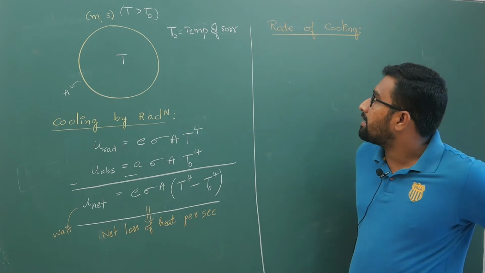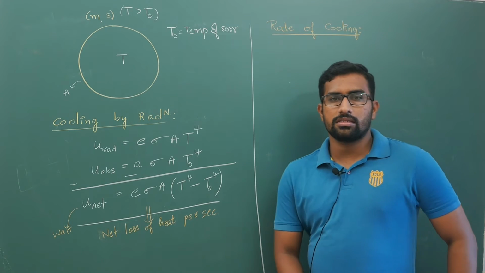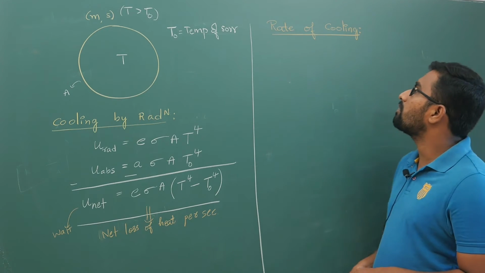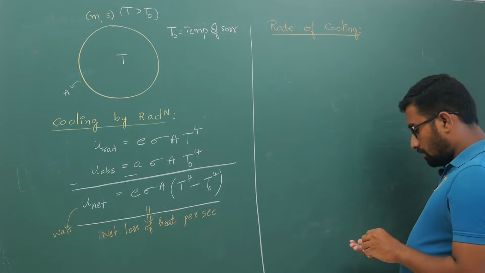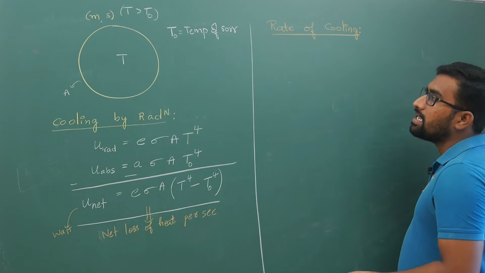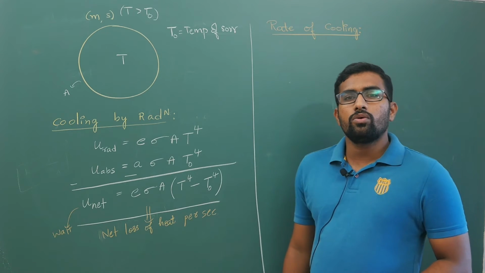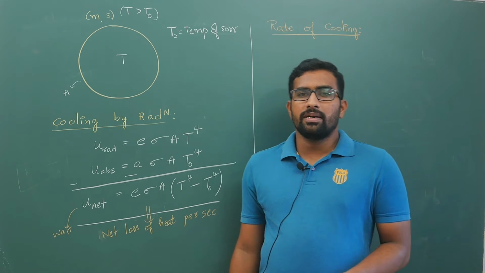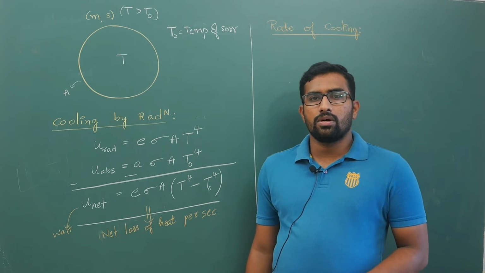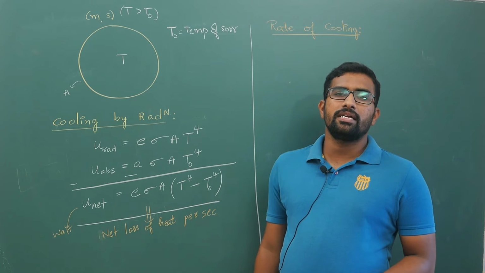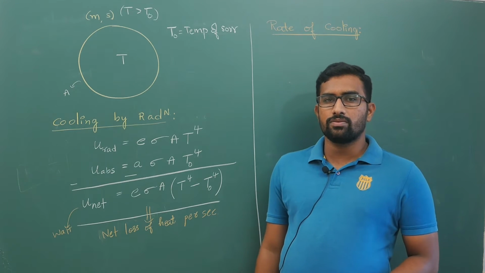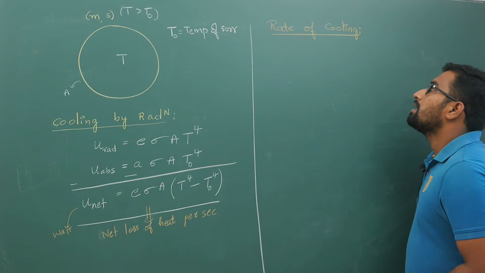Your net loss of heat energy is indirectly nothing but your internal energy loss. I have explained in the calorimetry chapter very clearly that dQ by dt is equal to m s delta theta, that we have seen, right?